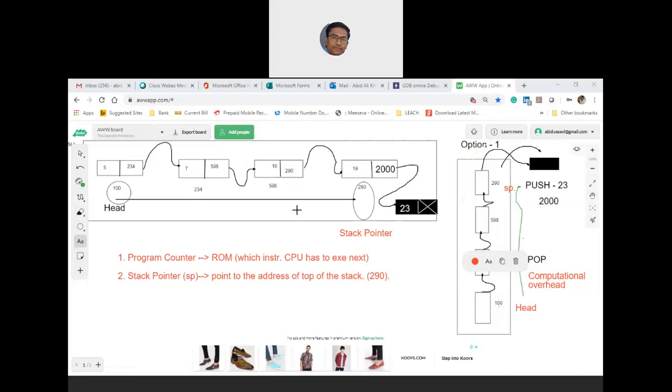The first problem is, though push and pop operations are technically maintained by taking the head node at the bottom, you need to traverse starting from the head node till the end of the list, and only after reaching the end of the list do you identify what operation to do, which is either push or pop.